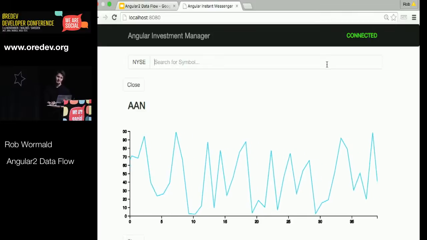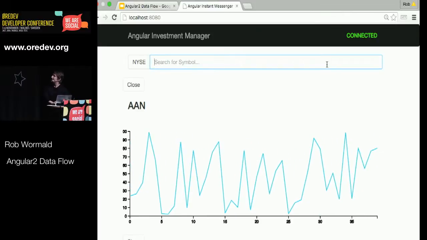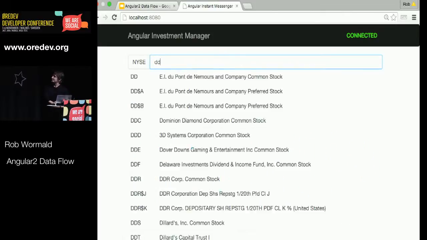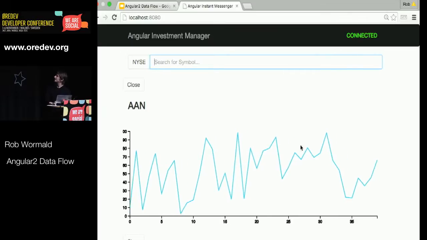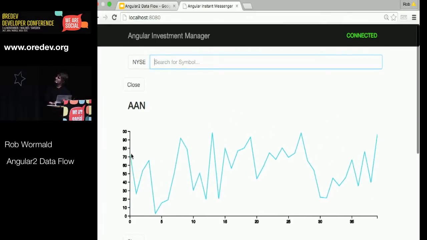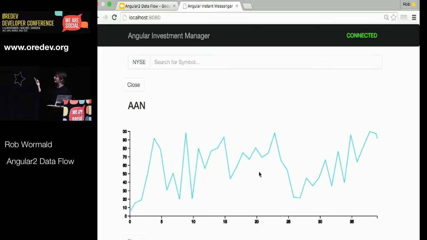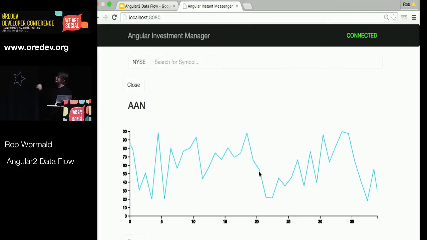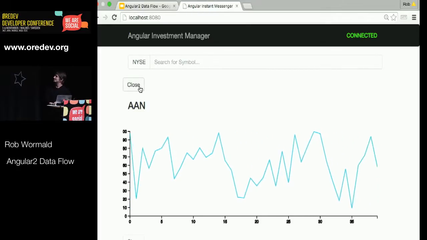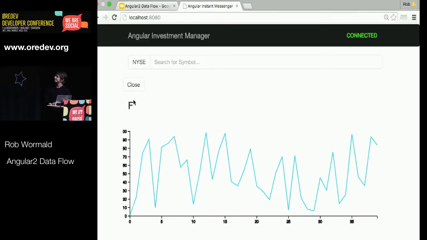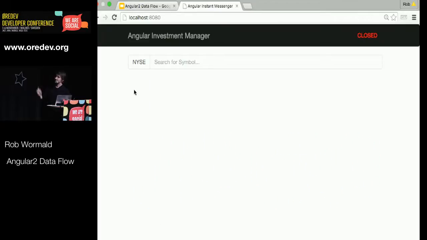So again, just to go over that one last time, we've got a Typeahead. This is all using observables. I'm listening to values coming off the view, making requests with them, turning them into responses, and piping them into the view here. And then with the actual subscribed graph, this is subscription of observables. This is a D3 graph. It's just being rendered each time a new value comes in. And then as I unsubscribe to these, it'll close the socket for us.